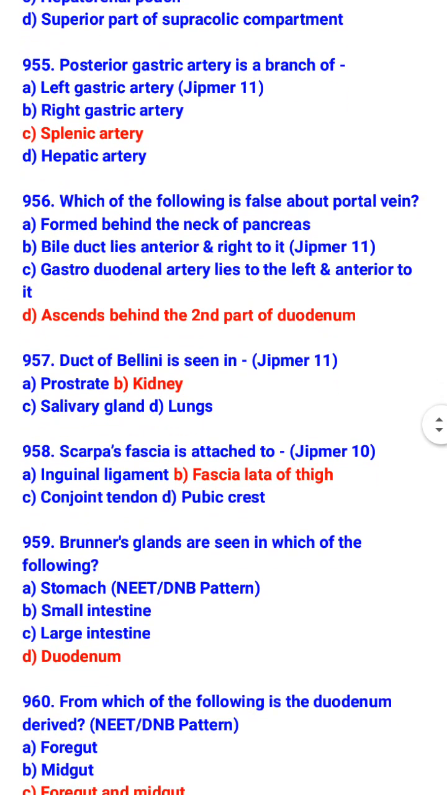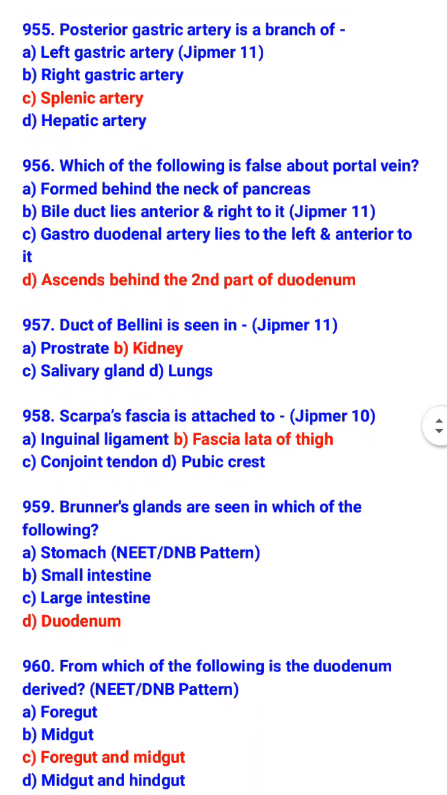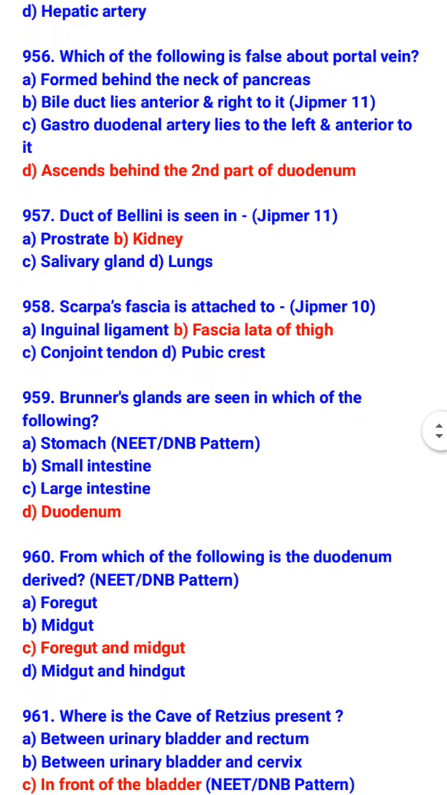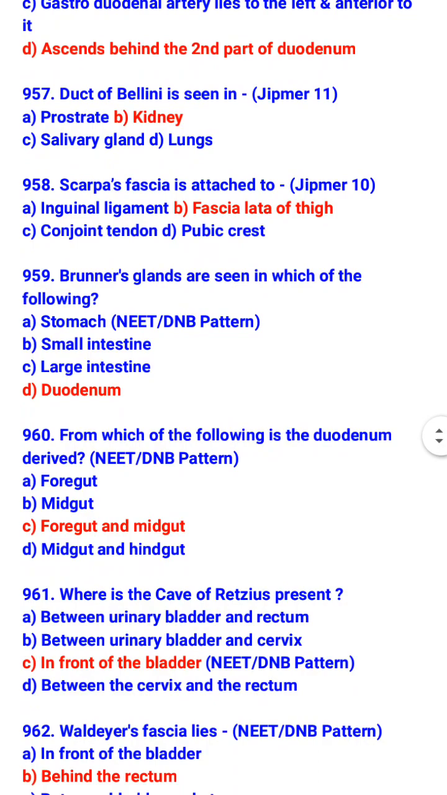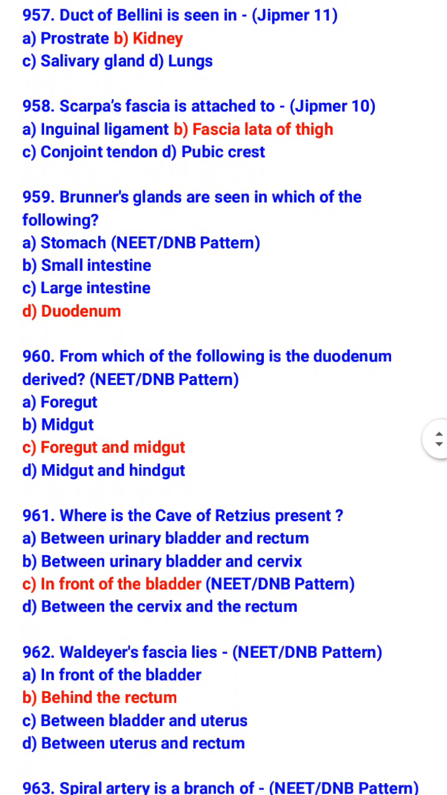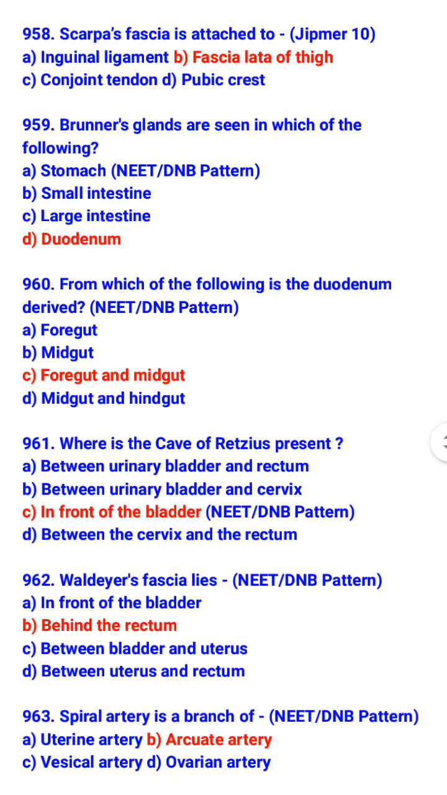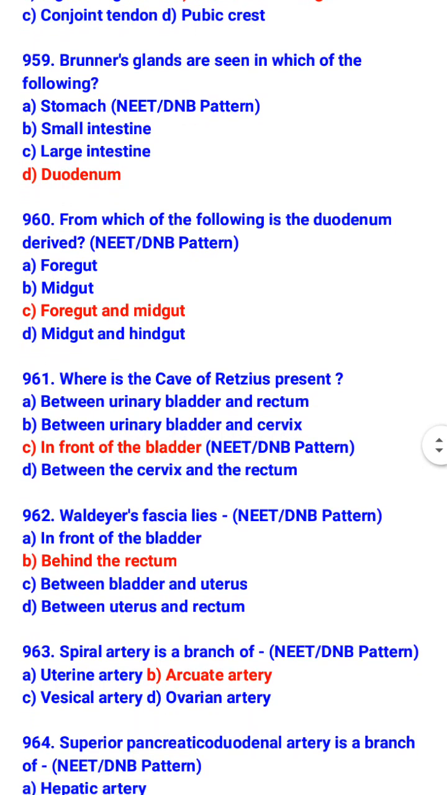Duct of Bellini is seen in kidney. Scarpa's fascia is attached to fascia lata of thigh. Brunner's glands are seen in which of the following? Duodenum. From which of the following is the duodenum derived? Foregut and midgut. Where is the cave of Retzius present? In front of the bladder.